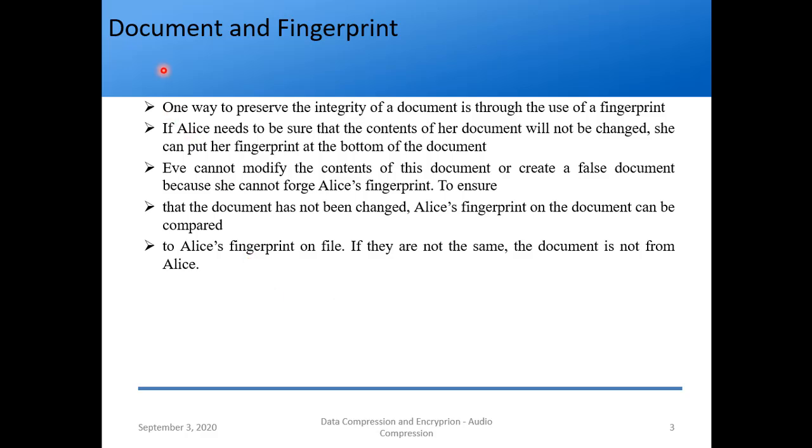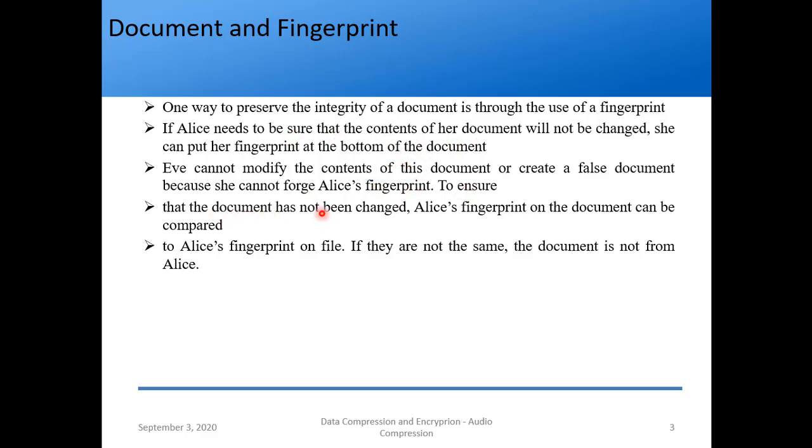So therein comes the concept of document and fingerprint. This is a way to preserve the integrity of the message. One way to preserve the integrity of a document is through the use of a fingerprint. How this works is, again we'll take the Alice example. If Alice needs to be sure that the contents of a document will not be changed, she can put her fingerprint at the bottom of the document. So even Eve cannot modify the contents of this document or create a false document, because she cannot forge Alice's fingerprint, right? Because it is unique.